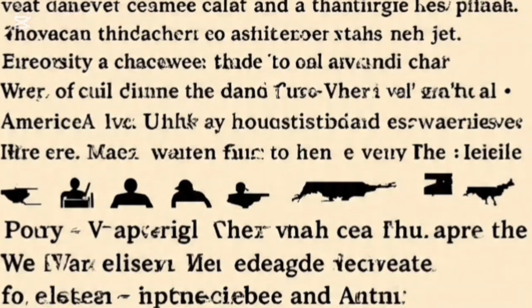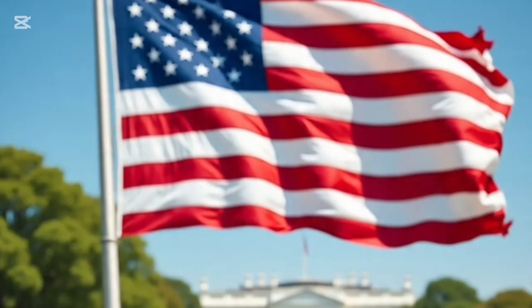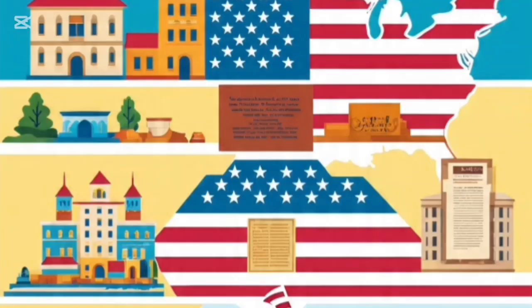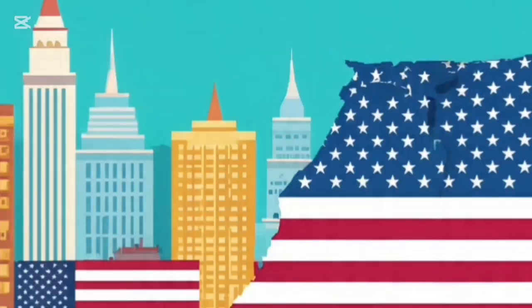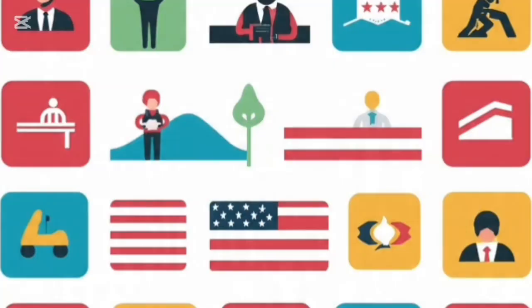The first president and early government. At that time, the United States didn't have a president in the modern sense yet. The first president was George Washington, who was elected in 1789. He played an important role in uniting the states and creating a stable government. Alongside him, the Congress and Supreme Court were formed to maintain order and justice.